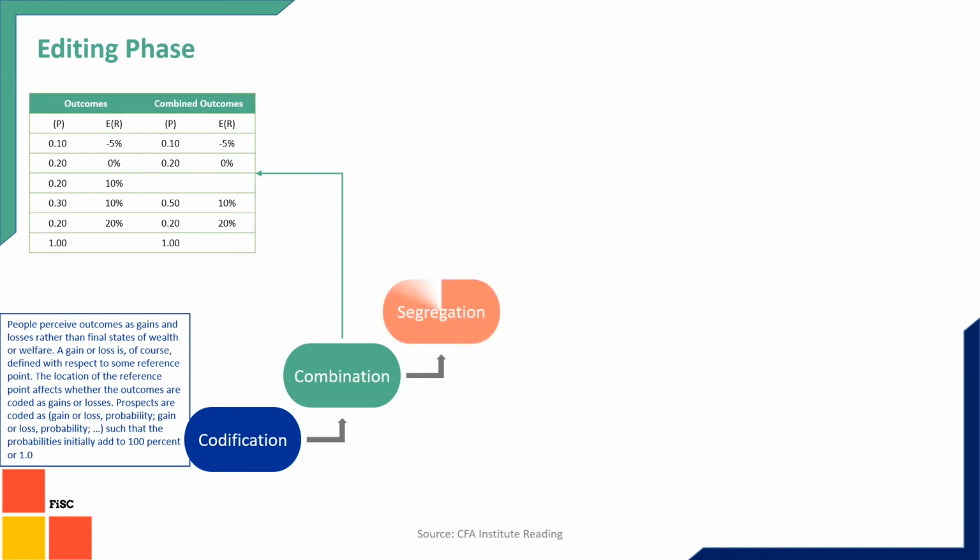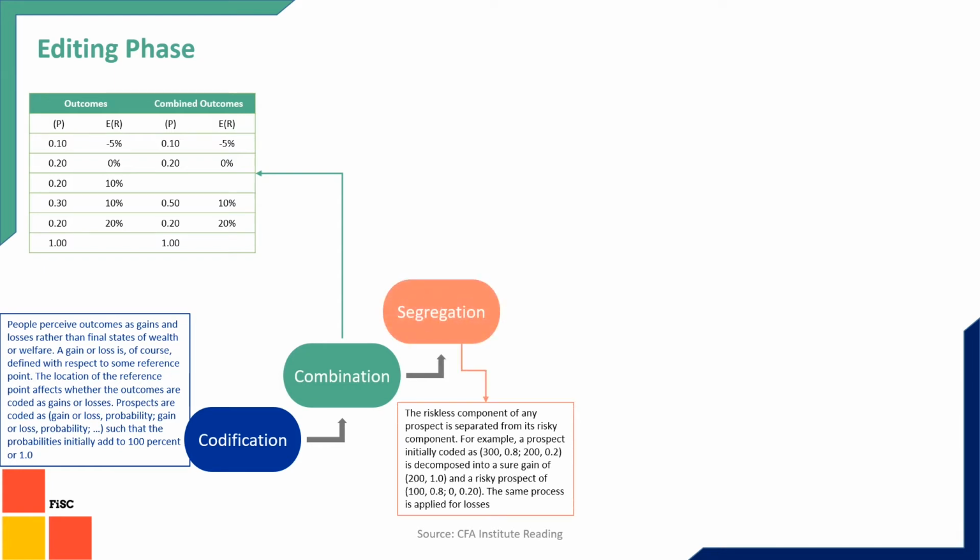The third part is called segregation, where we try to separate the risky portion and the risk-free portion from each other. You can see in the example that there is an 80% chance you will get $300, and a 20% chance that you will get $200. That means $200 is a sure shot for you. That is the risk-free part, where we get a 100% chance of $200, whereas the risky prospect is that we will get an extra 100, which will happen 80% of the time, and we won't get anything extra the other 20% of the time. That's the risky prospect of it.